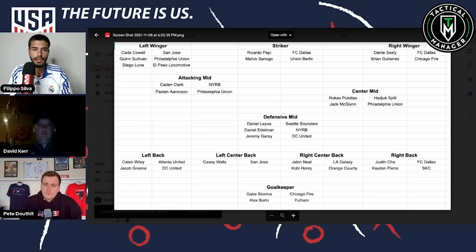Yeah. And then who's next? Who are you talking about now? You're going to the right wing or left wing? We probably can take both these in the same spot. The thing to note is that all three of these subs could play in either wing and be fine. But it's Dante Seeley on the right wing who I think is a lock for that position, just because he wants to cut in on his left foot. He's a little too left-footed, but it's really great with that.